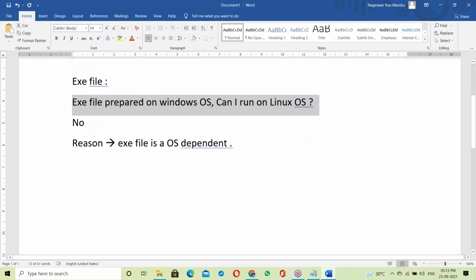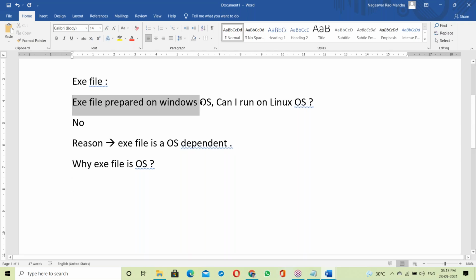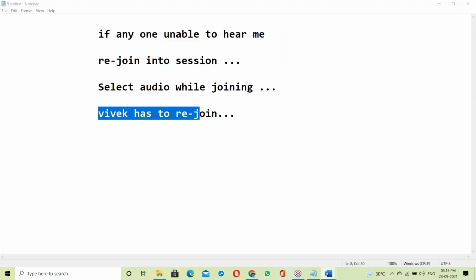An exe file prepared on the Windows platform cannot run on the Linux platform. The reason is that the exe file is OS dependent. Immediately the question is why the exe file is OS dependent.